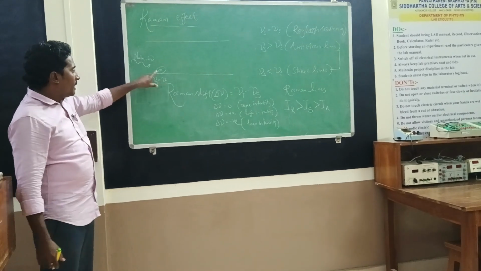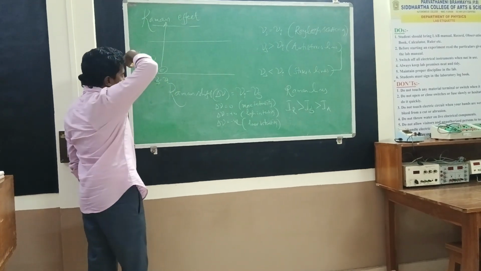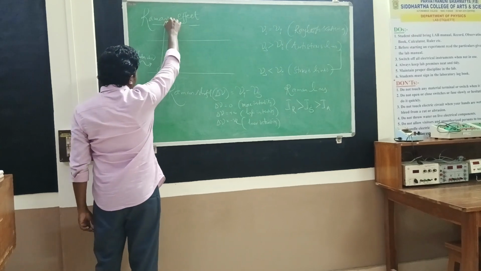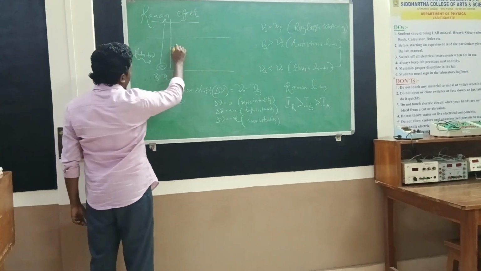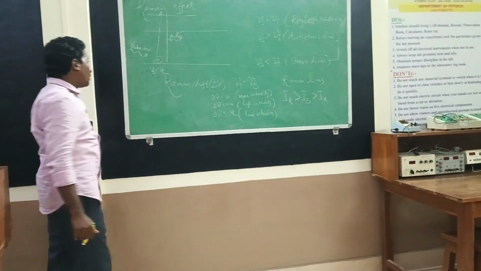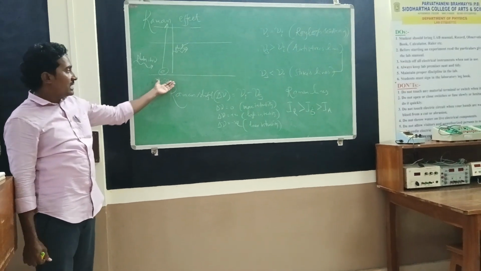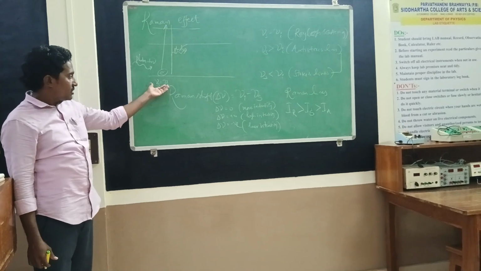If the electron, by absorbing energy, rises to a high energy state and returns to the same state, then the frequency of the scattered light is equal to the incident frequency. This is the first thing.